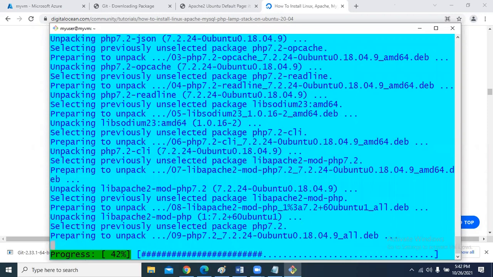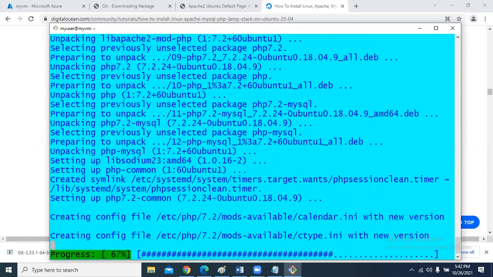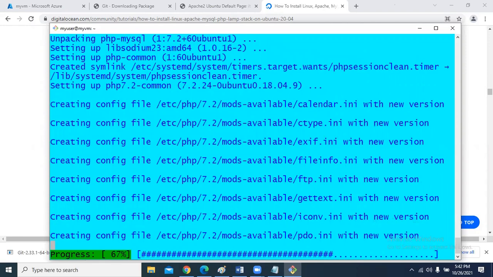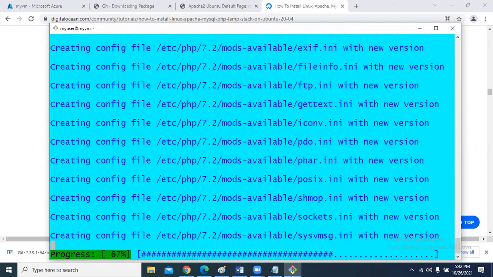Now this is going to install the PHP module. The application doesn't matter; it can be anything. I am just showing how we can install software on Linux machines.